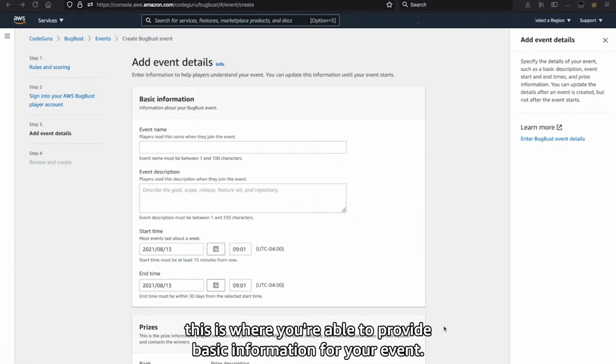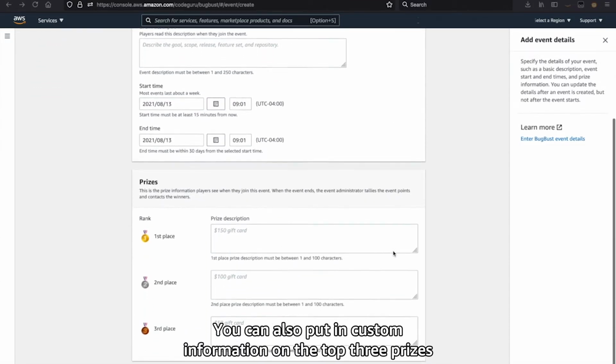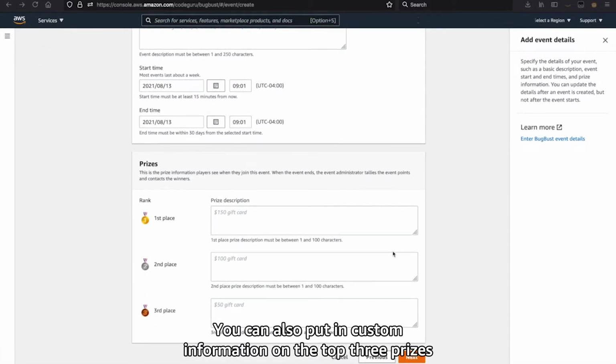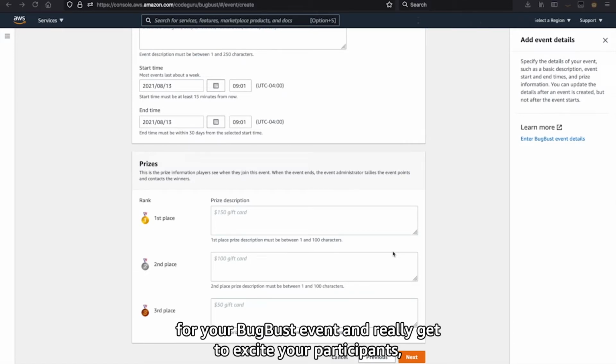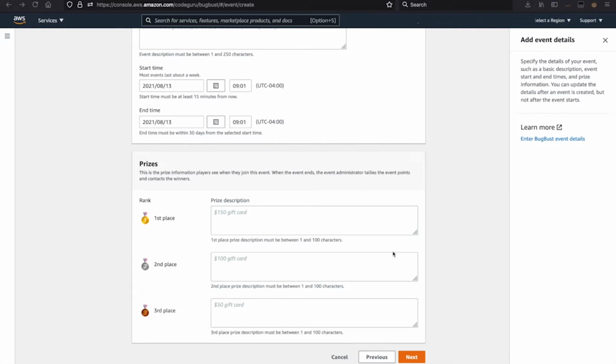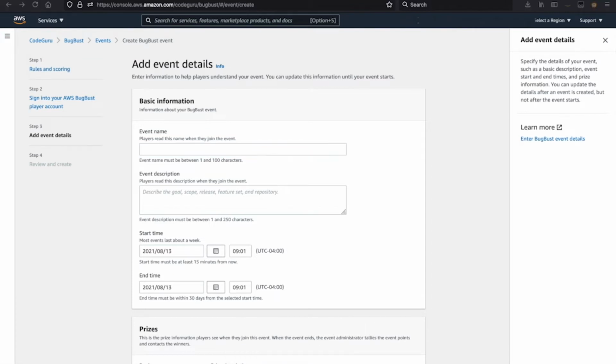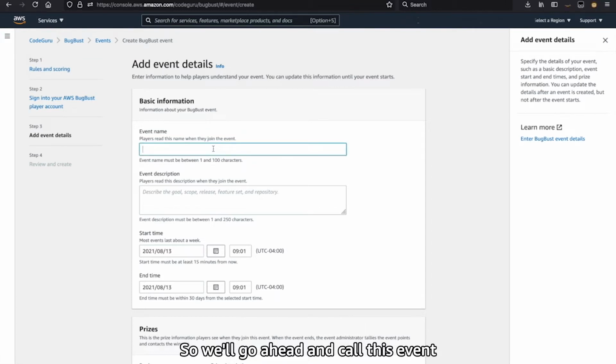Proceeding to step 3, this is where you're able to provide basic information for your event. This includes the event name, description, and start and end times. You can also put in custom information on the top 3 prizes for your BugBust event and really get to excite your participants and have some fun with this. Let me add some info for my new event. We'll call this event the AnyCompany Q3 Bug Bash.